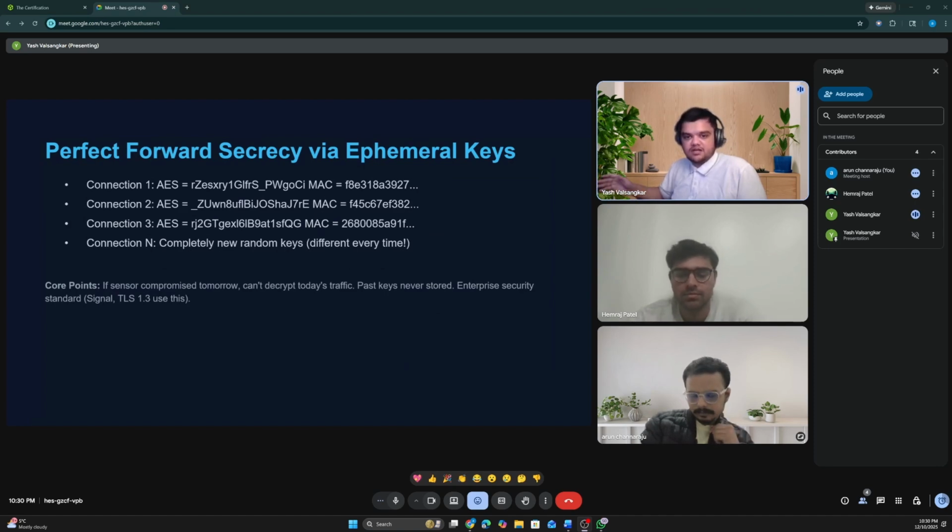Here's why it matters. Suppose our sensor gets compromised tomorrow, and an attacker captures the device, extracts every private key, and steals all cryptographic material. Sounds like a total disaster. But here's the catch: we have never stored the old shared secrets. The DH parameters are ephemeral, meaning temporary, one-time use. So even with the full device compromised tomorrow, the attacker cannot decrypt today's traffic. Signal uses this, TLS 1.3 uses this, and many enterprise systems require it. Compare this to the initial approach with a single static key: if the key is leaked on GitHub, all traffic could be decrypted forever.